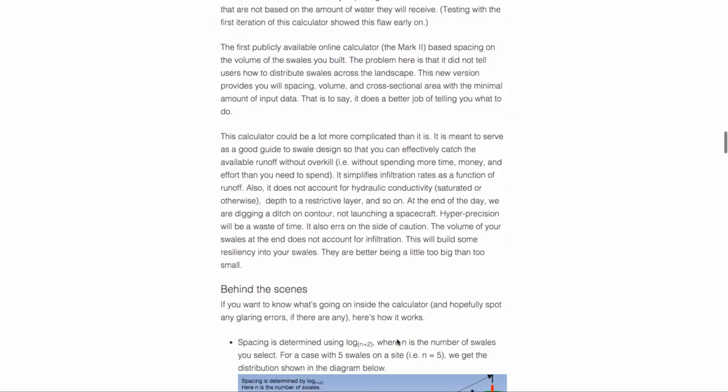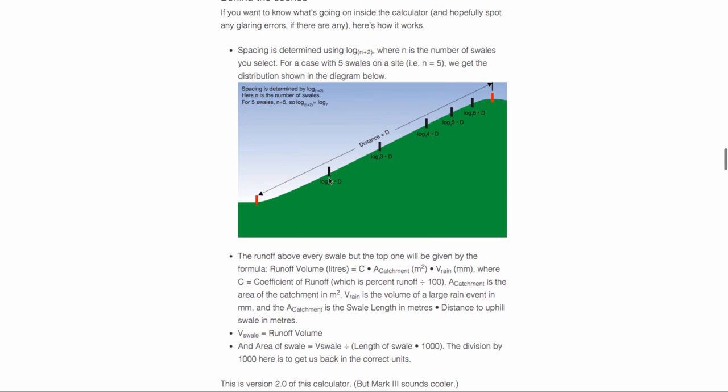What that's going to look like is swale number 1 down at the bottom here, number 2, 3, 4, and 5. And again, with that top swale, you'll have to check the catchment area up at the top to make sure that it is indeed correct so that your swale is large enough to hold it.